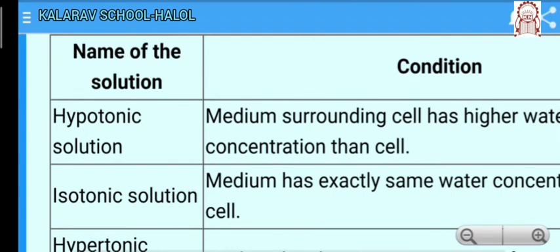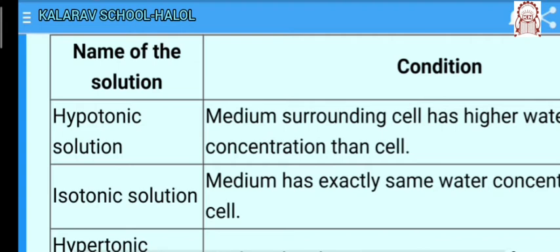Firstly, we have to know about the hypotonic solution. In a hypotonic solution, the medium surrounding the cell has a higher water concentration than the cell. Meaning the outside solution is very dilute, so the cell will gain water. If outside the cell the concentration of water is high, that is a dilute solution, the water will go inside the cell.